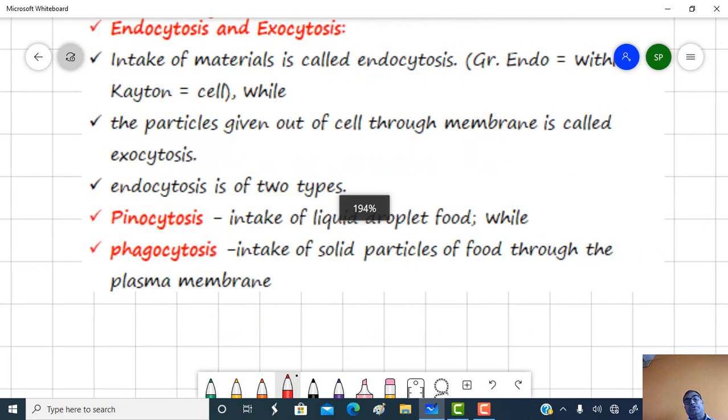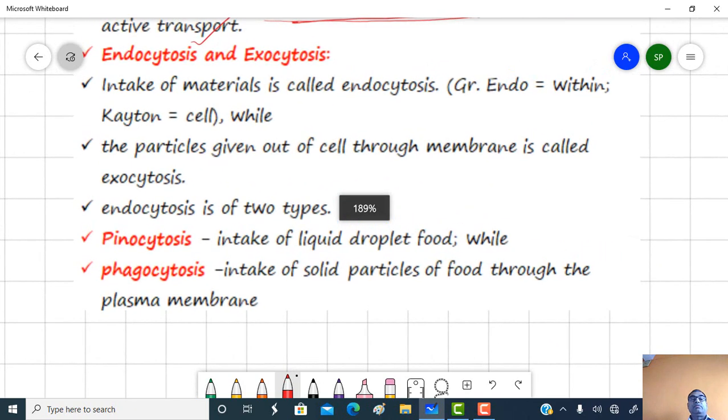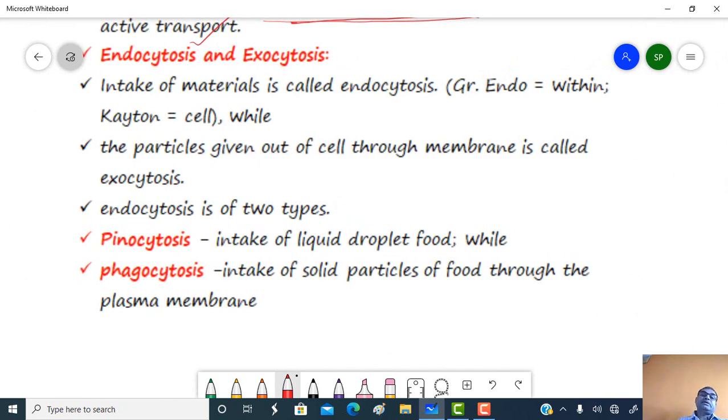Endocytosis and exocytosis is another function performed by the plasma membrane. Endocytosis means intake of material. When materials or particles are given out of the cell, it is called exocytosis. Endocytosis is again of two types, either pinocytosis or phagocytosis.